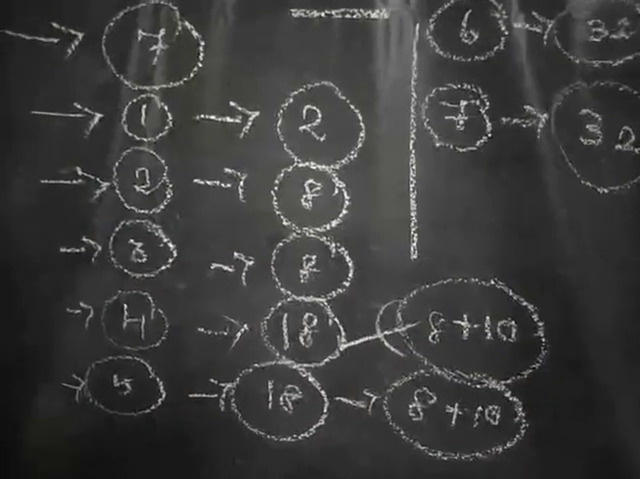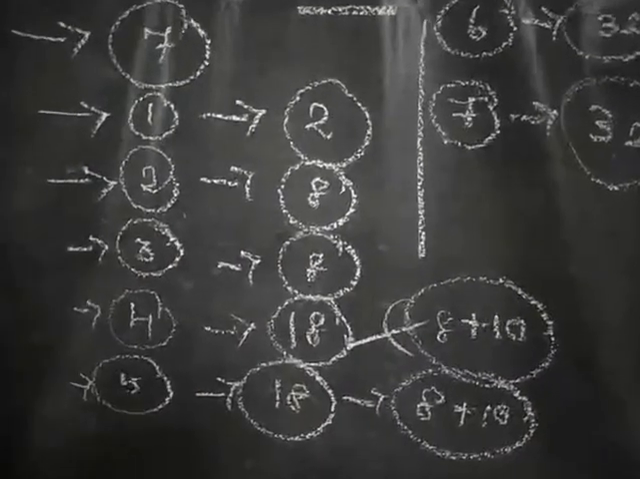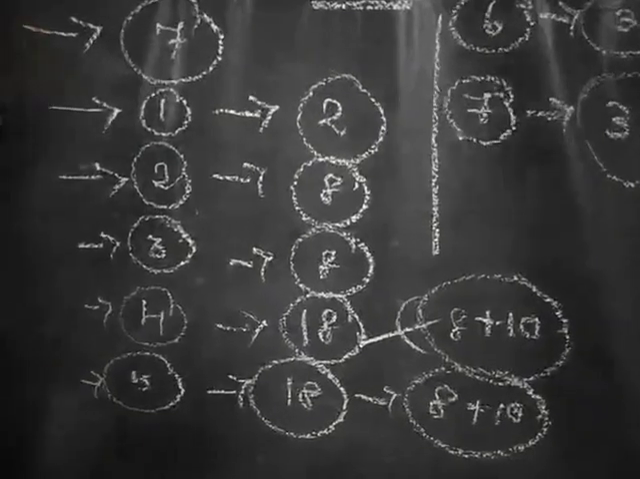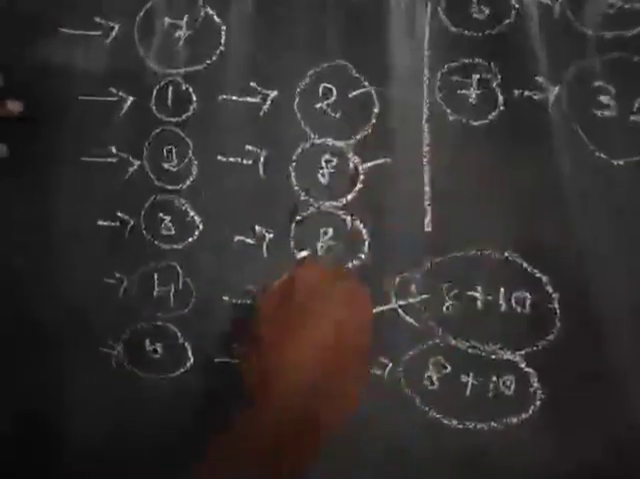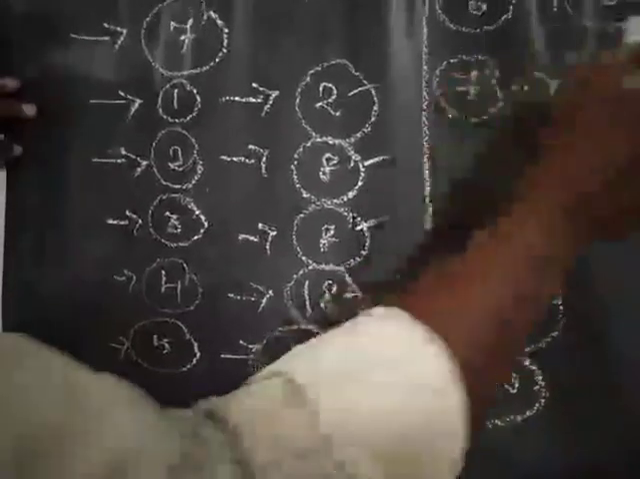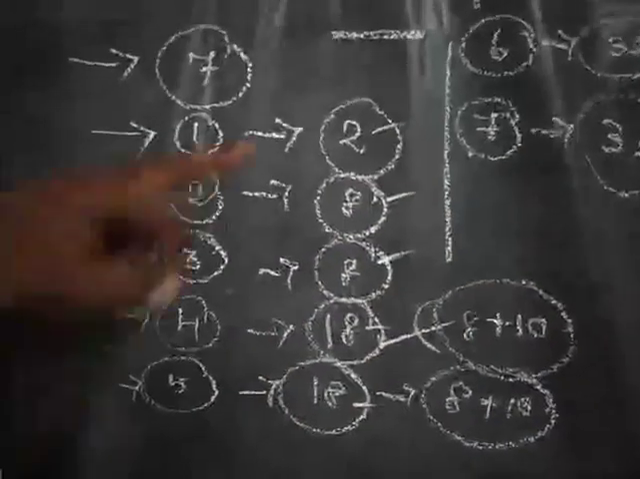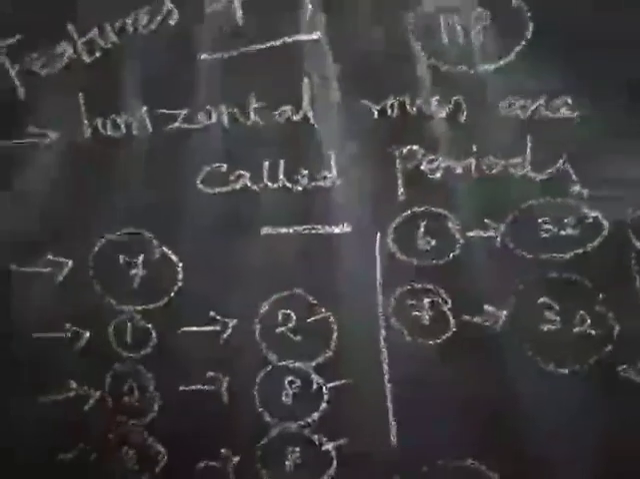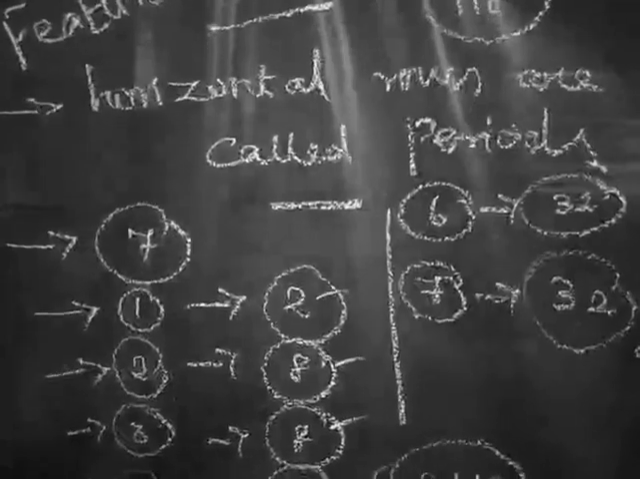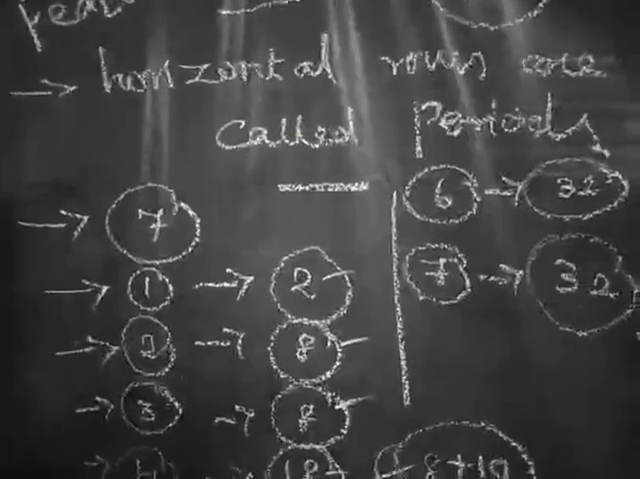There are 7 periods in the modern periodic table. First period 2 elements, second 8, third 8, fourth 18, fifth 18, sixth and seventh 32 elements. If we add all these elements, how many do we get? 118 elements in the modern periodic table. Next one, features of groups.